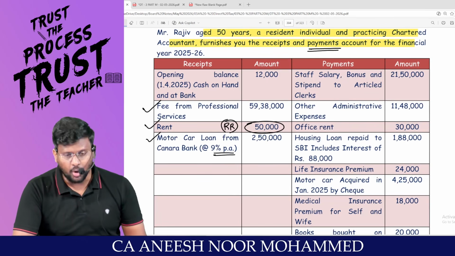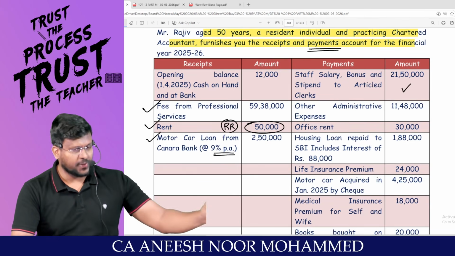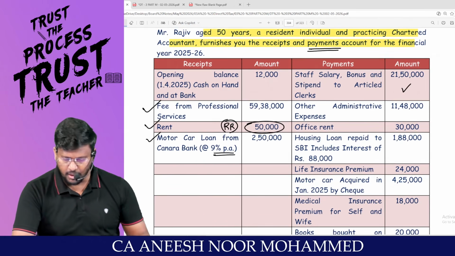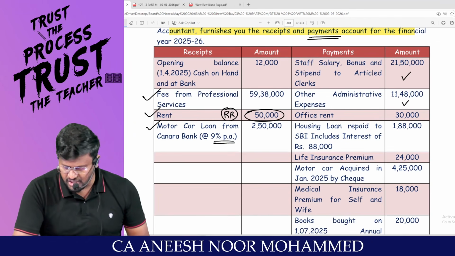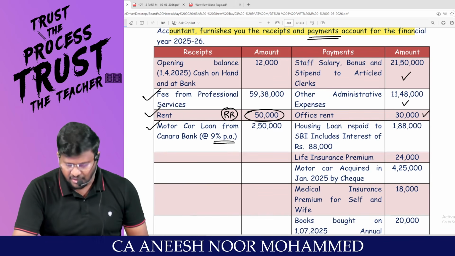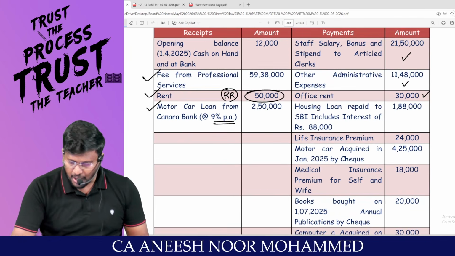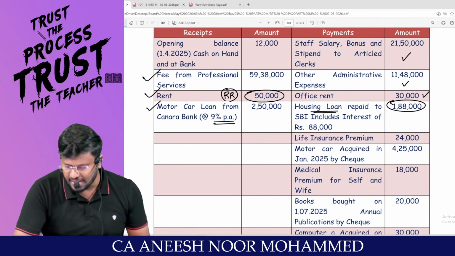Staff salary, bonus, stipend to article assistant is a normal PGBP expenditure. You can claim it when you are calculating PGBP. Other office administration is a normal PGBP expenditure. You can reduce it. Office rent 30,000 is a normal PGBP expenditure. You can reduce it. Housing loan repayment total 1,88,000.